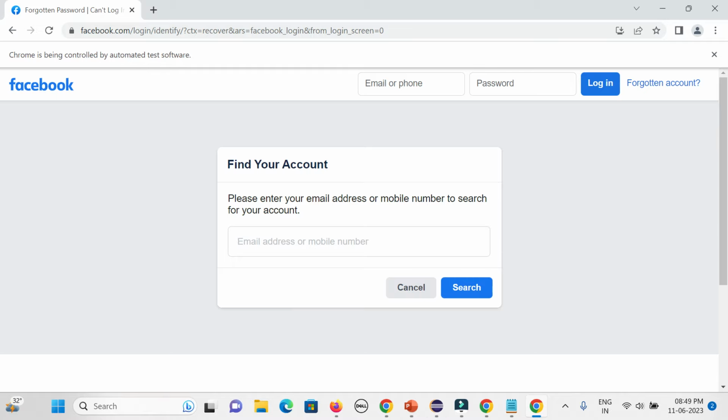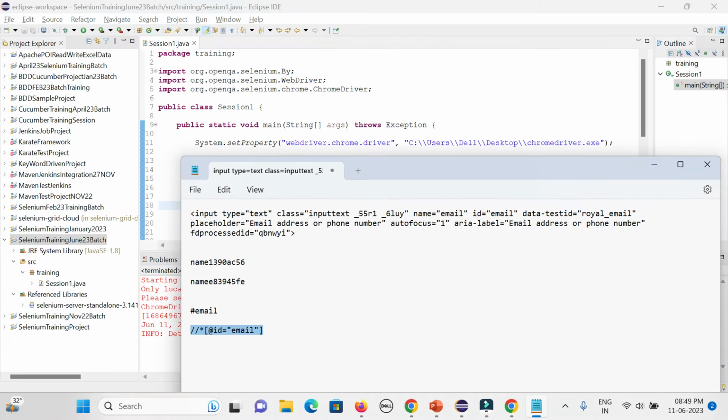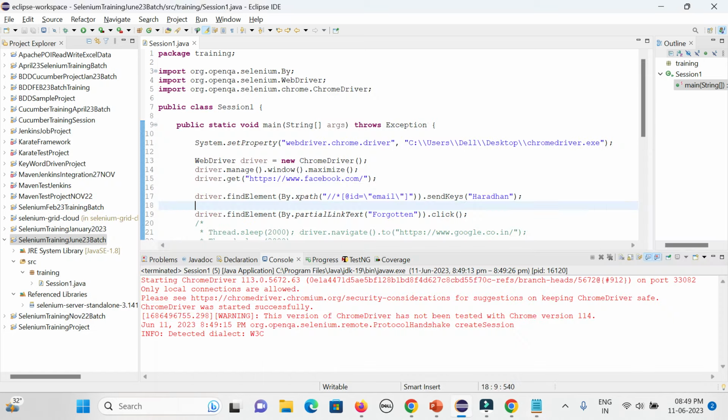Similarly, if you go with the default CSS, let's copy the default CSS. It will also be working based on the syntax it is giving. But I will explain what problem might happen.